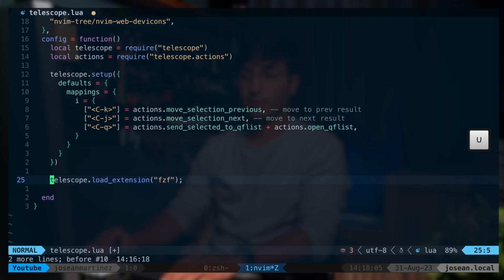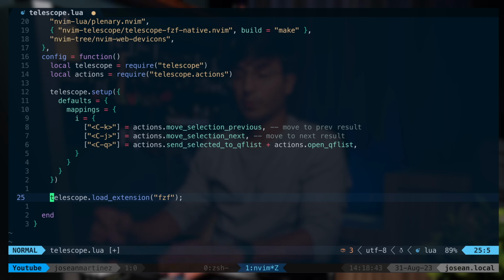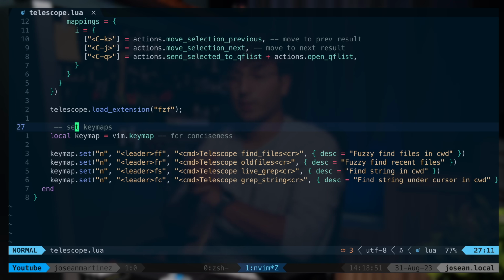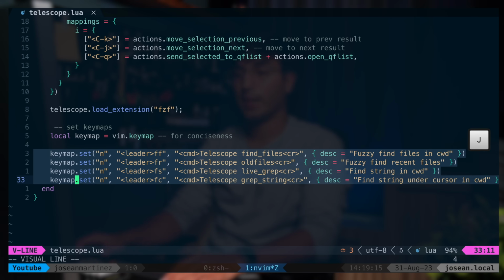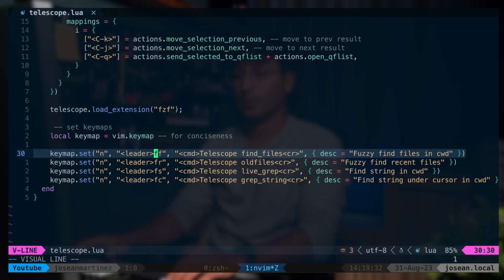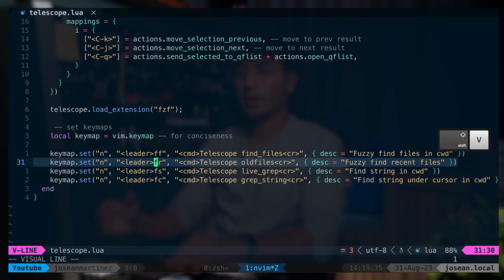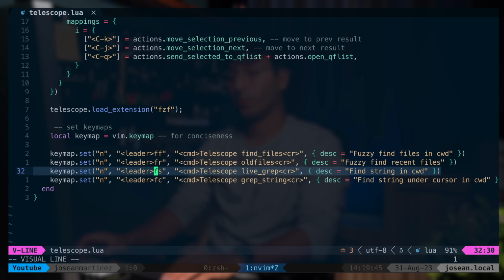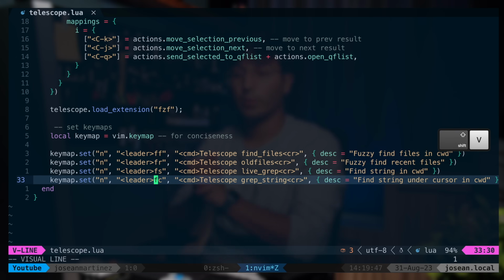And then after this setup function, we want to add the following so that we can load the FZF extension. And then after loading this extension, which again will improve the telescope sorting performance, we want to add the following, which is a set of custom key maps to trigger different telescope actions. Down here we set our key maps. This first one, leader FF, will find files in the current working directory. The second one will find recent files we've opened. This third one will look for a given string in the current working directory. And this fourth one will look for the string under the cursor in the current working directory.